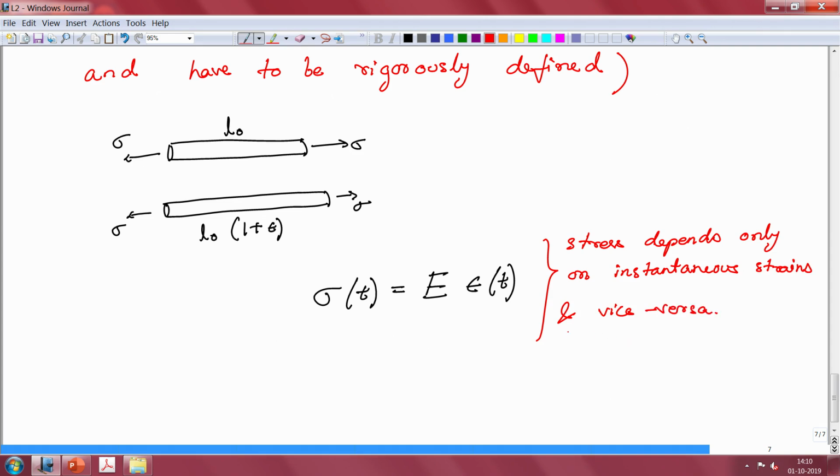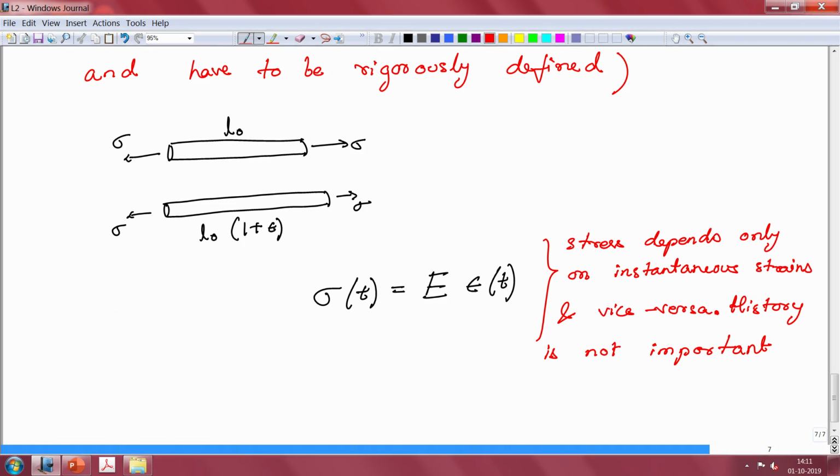So, when we write this, we are already assuming that history effects are not important, right, because the stress at any given point of time depends exactly on the strain at that time and not a value of strain in the past, and vice versa is also true.